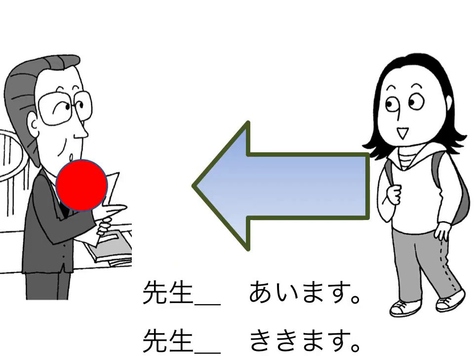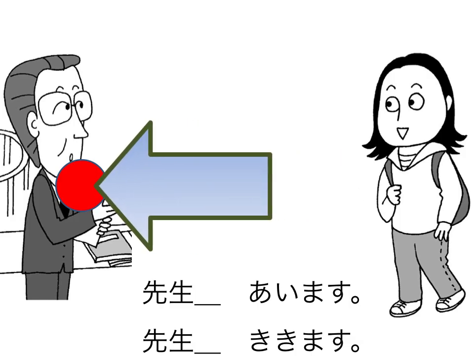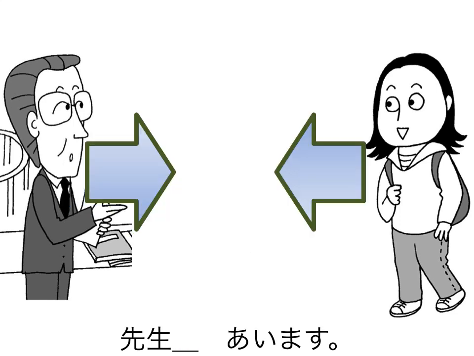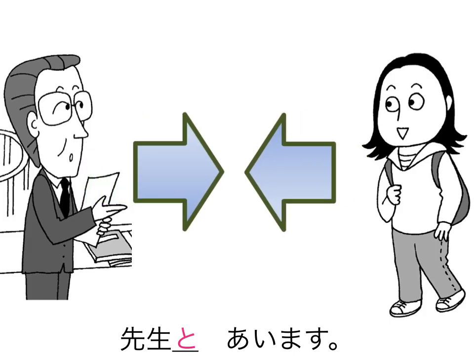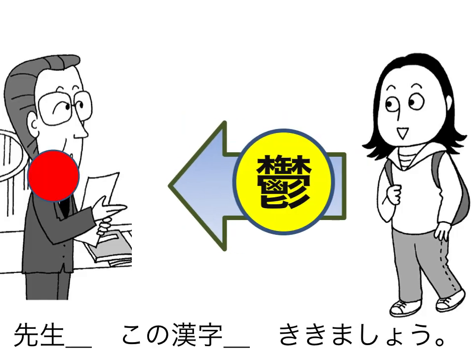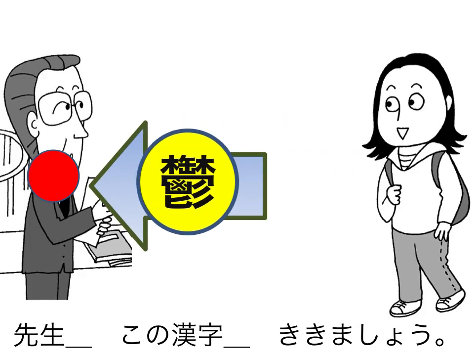先生に会います。Because 先生 is the destination. You have to move to ask a question, or meet. You have to move, so 先生に会います。先生に聞きます。Ask this question to a teacher. If your teacher also moves to meet you, you can use 先生と会います。Because it's a mutual action. So if you have a question to the teacher, you use を for your question.